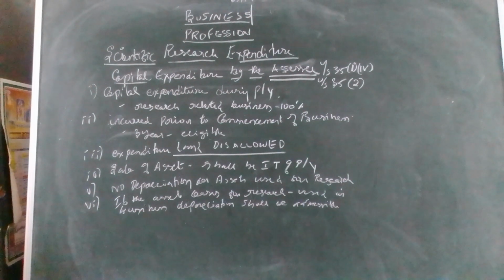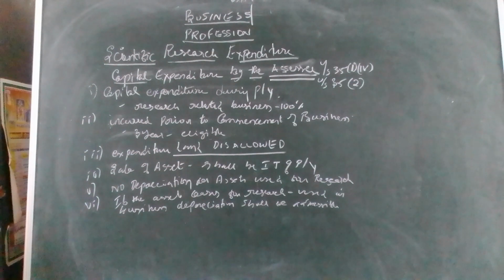So please try to understand, though the research had not started at that time, we can claim it as pre-commencement expenditure, and it is fully eligible.